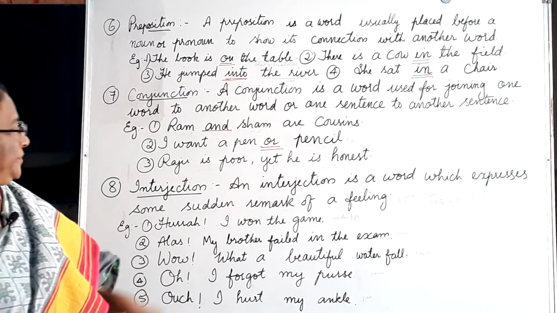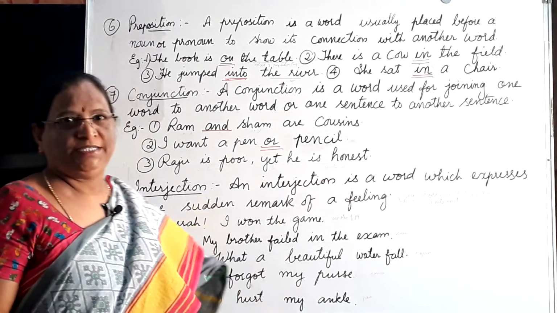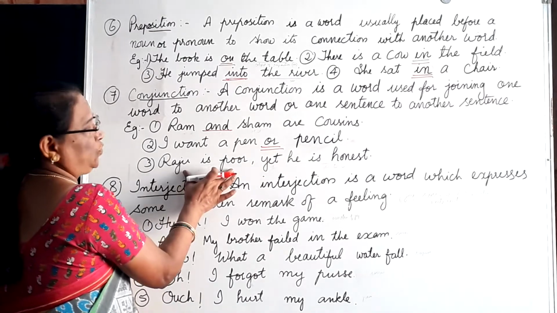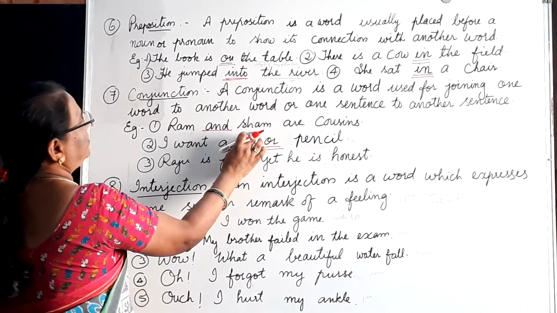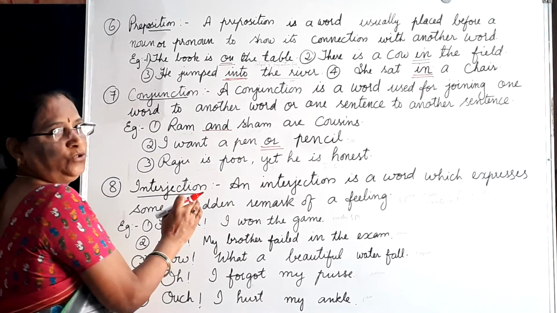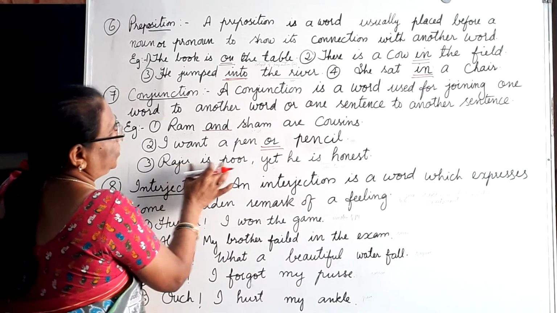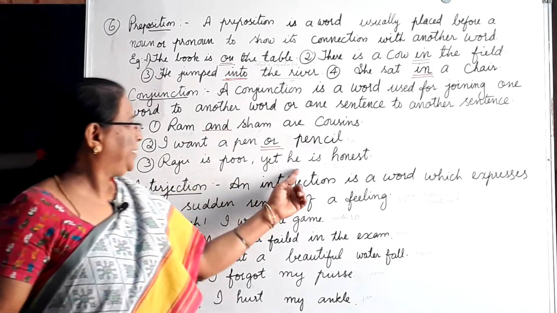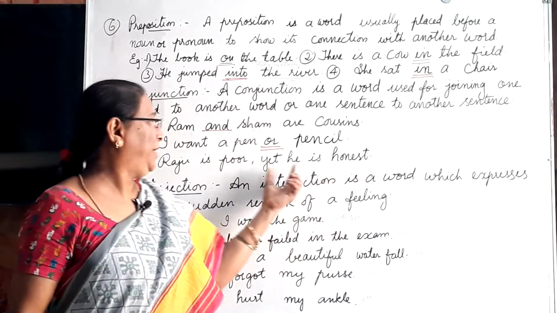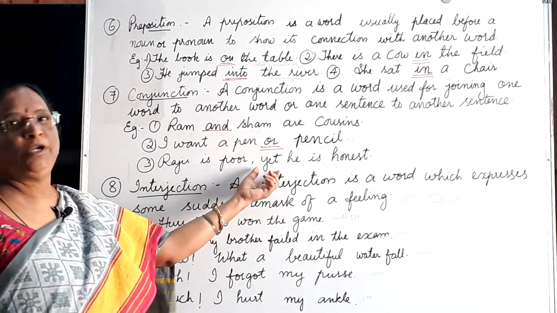Now, Raju is poor. This is a sentence. Yet he is honest. Understand? It is used to join word and word, and it is also used to join one sentence to another sentence. Raju is poor, one sentence. He is honest, another sentence. So, but or yet.